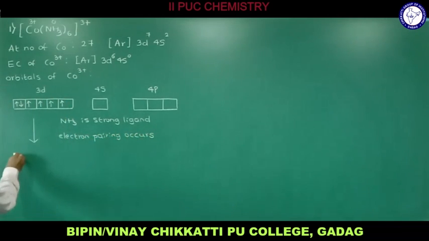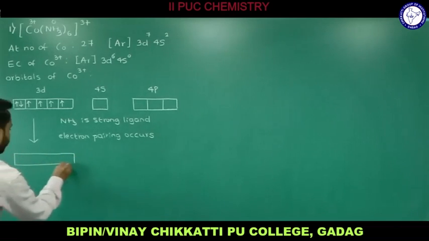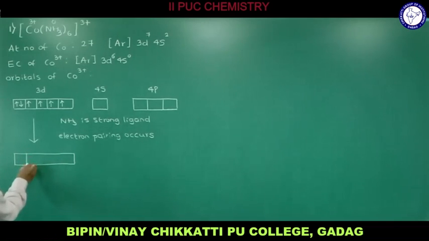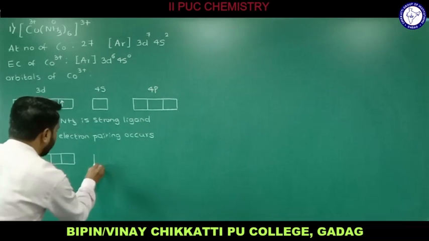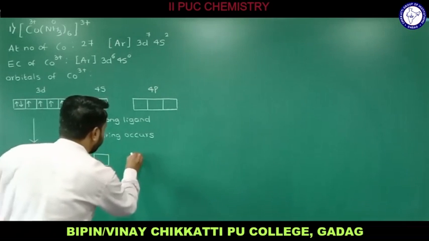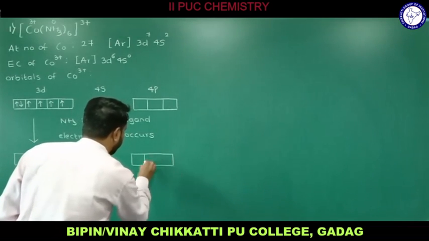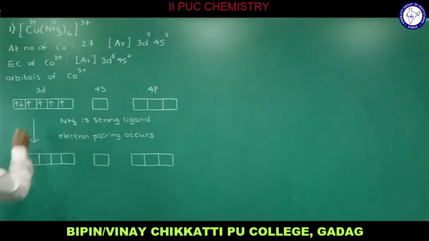So how actually does the electron pairing occur? Let me draw that. So these are the atomic orbitals for 3d. Okay, let me draw the full diagram, and this is for the 4s, and this is for the 4p. For p, I need to consider 3 atomic orbitals, right?